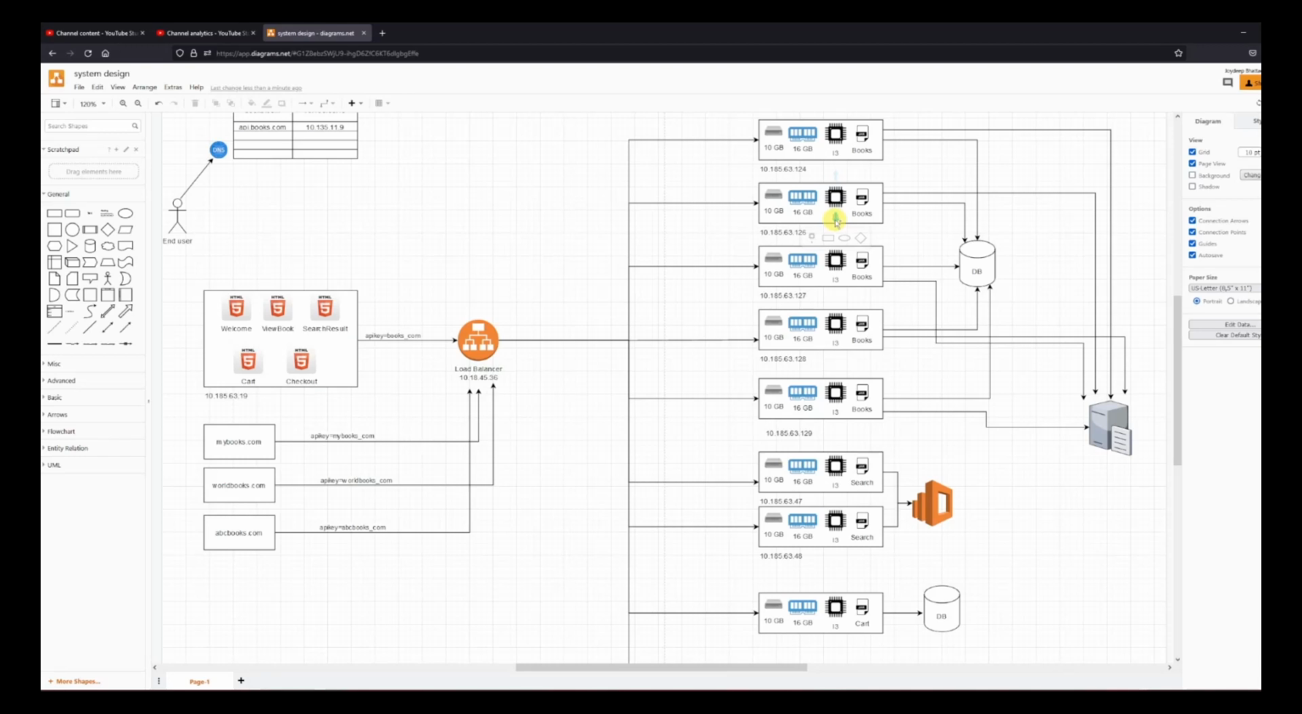Now, a load balancer can do a lot of other things as well. This is one thing that we have talked about, a simple scenario, right? Here we have talked about the scheduling algorithm, which is called round robin.